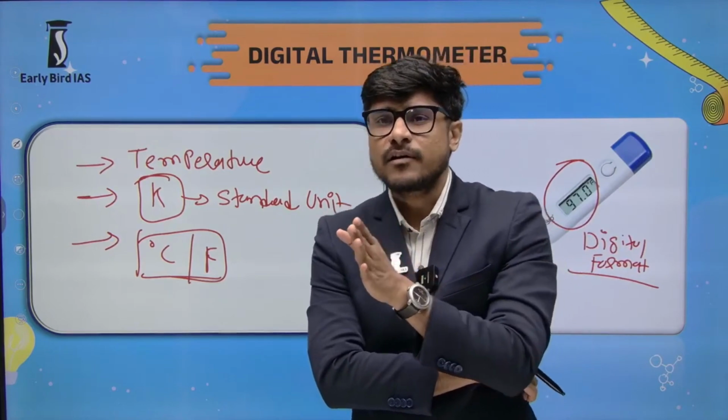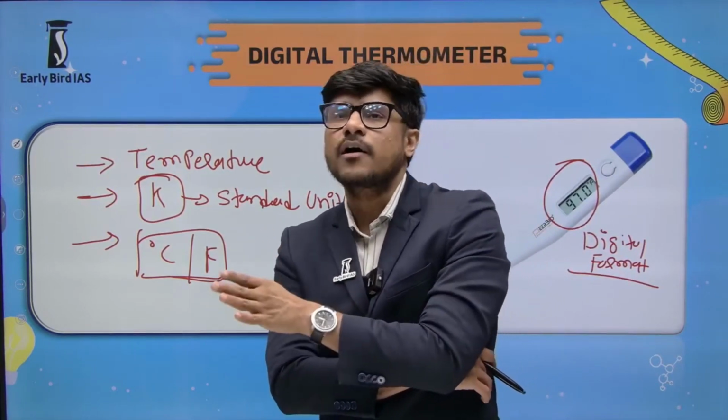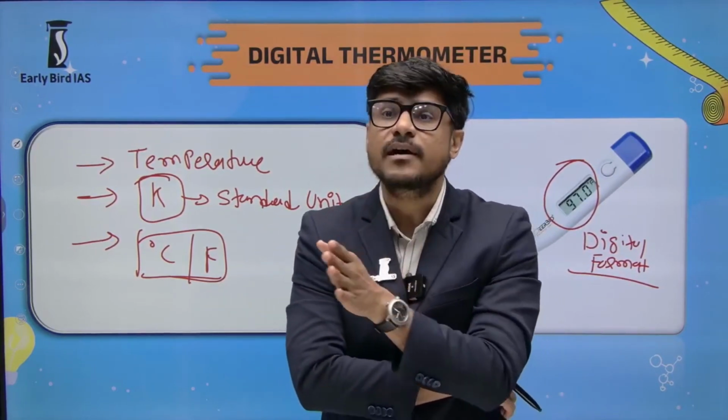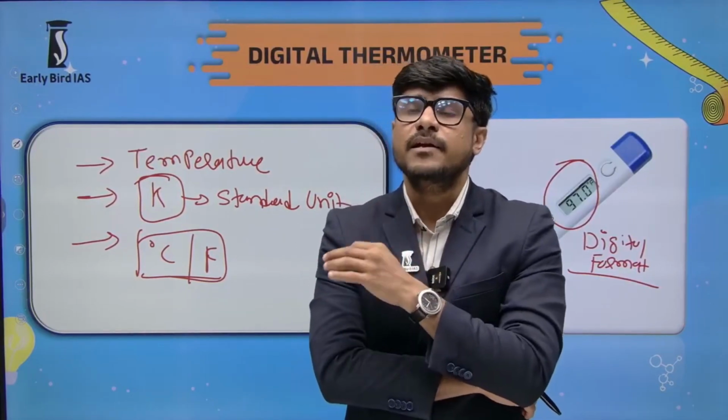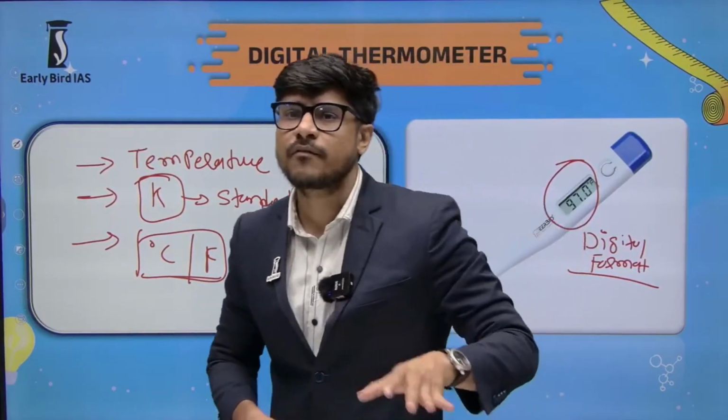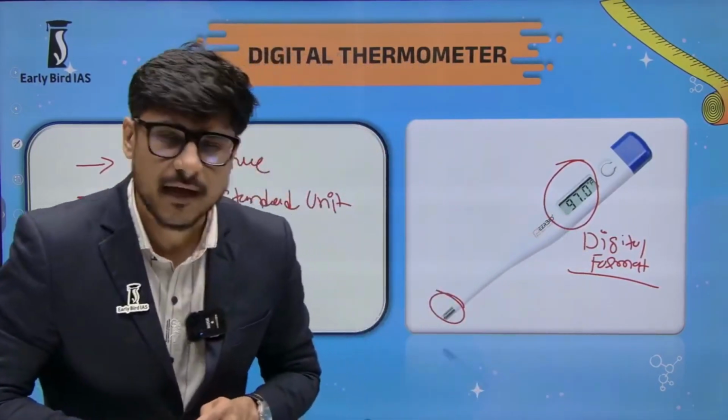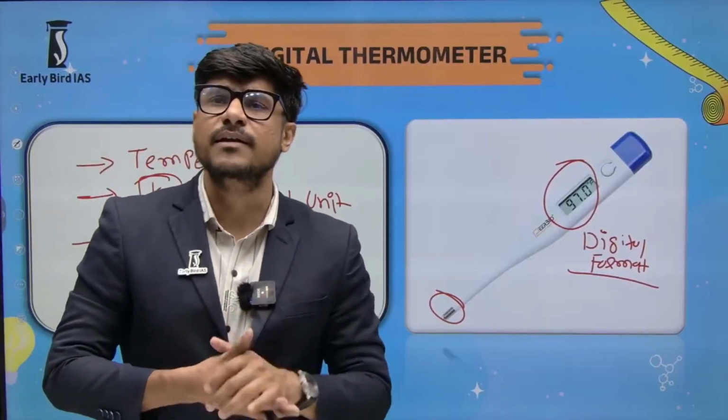We cannot run, we cannot walk, we cannot even scroll without a measurement. So measurement is the base of all our activity.